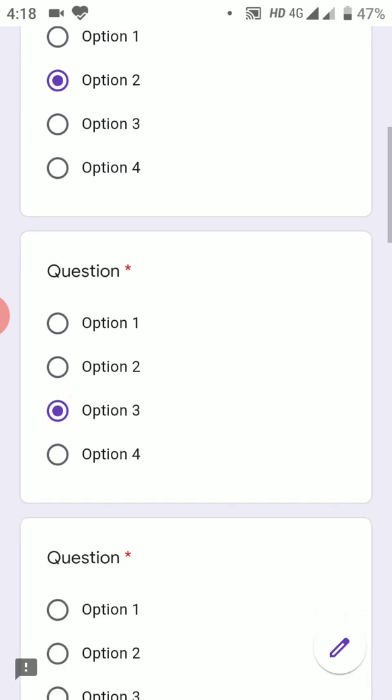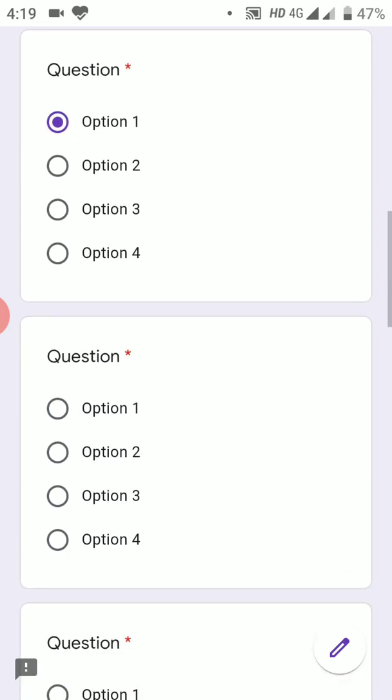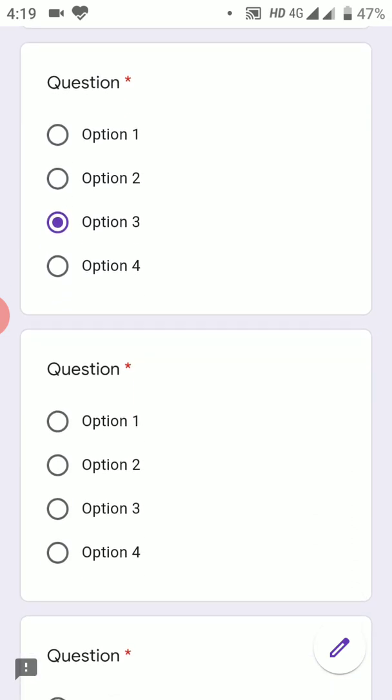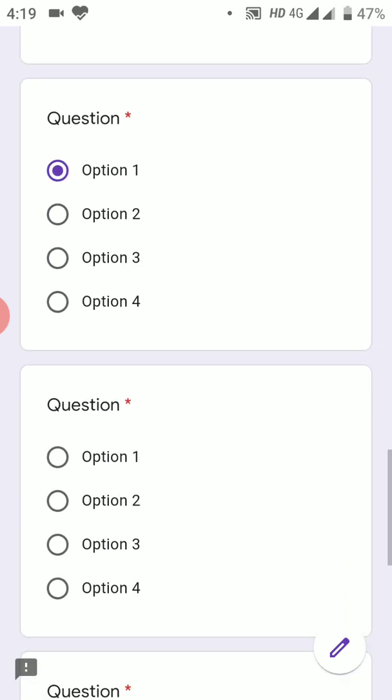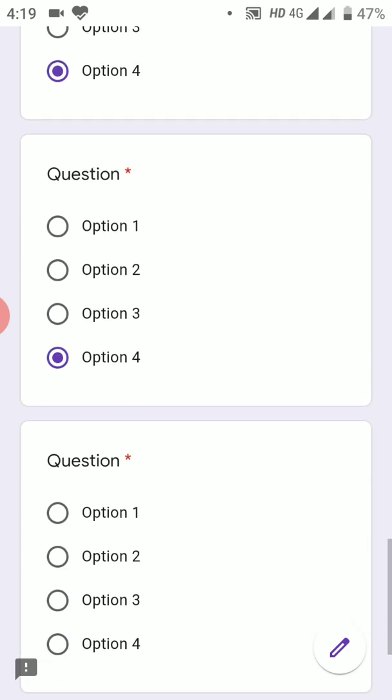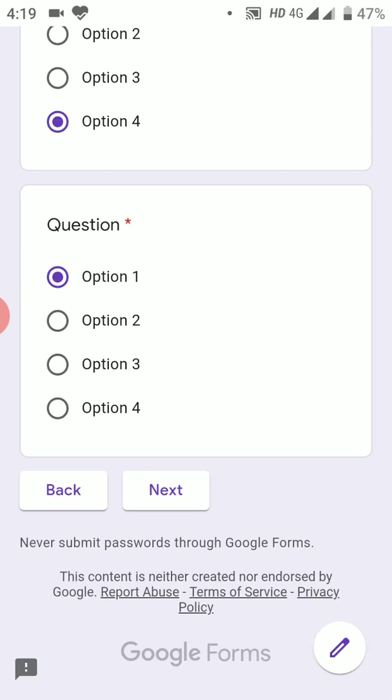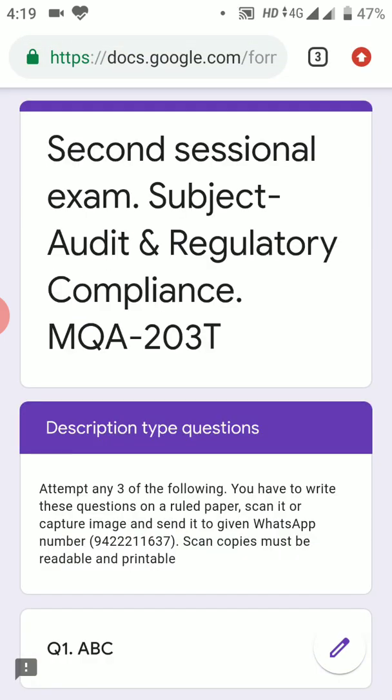Likewise, we'll just click on the answers. Suppose this is 1, this is 3, again 3, 1, 4, 1, 4, 4, 1. Okay, so likewise now I have solved all the 15 questions, and now I am ready with my answers. Remember, once you click your answer, that will be a final answer once you click on the next option. So once you are finished with section 1, you have to click on the next option.